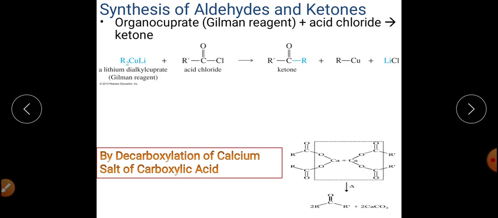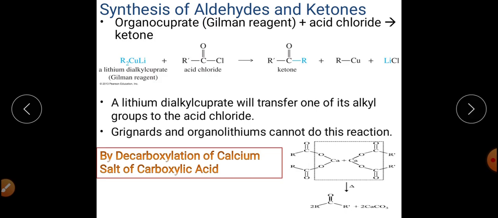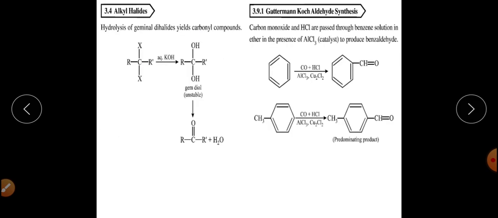So simply, by decarboxylation of calcium salt of fatty acid, you can get aldehyde, formaldehyde, or ketones, and that will depend upon the type of calcium salt of the particular acid you are taking for that reaction. So that is the method by which you can convert the calcium salt of the acid into aldehyde or ketones.